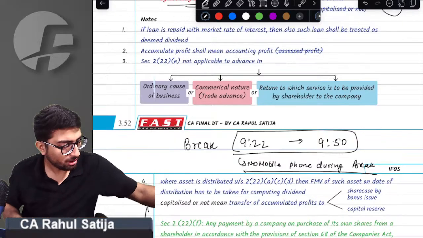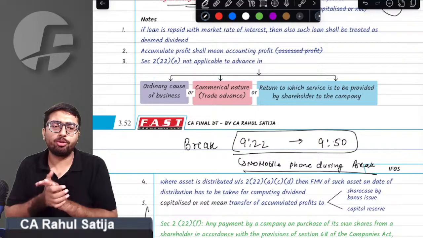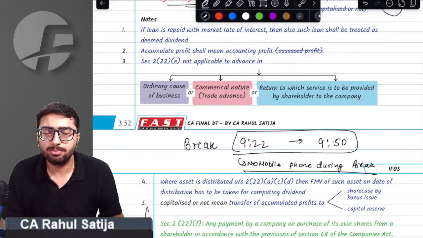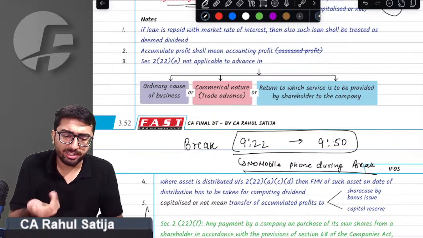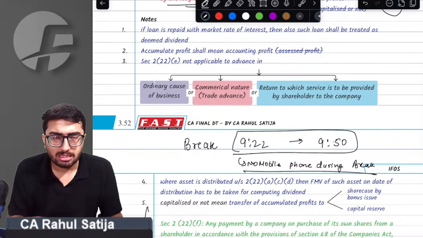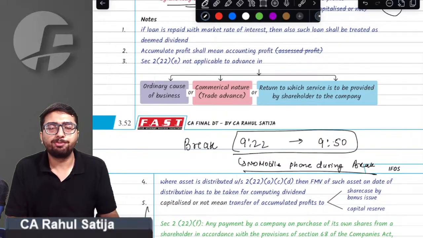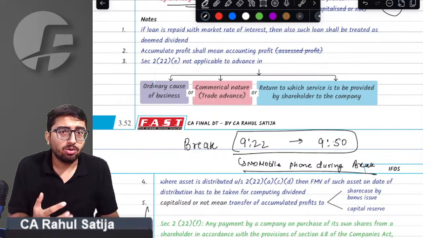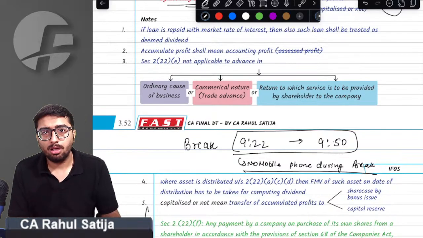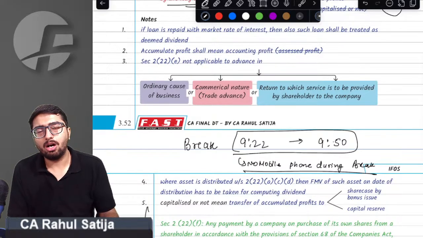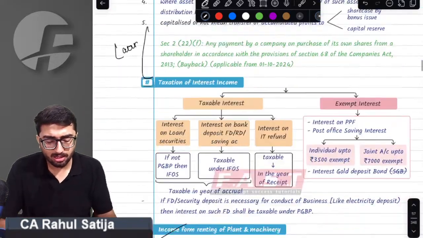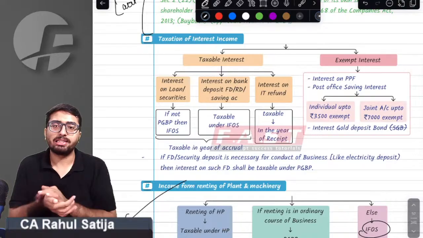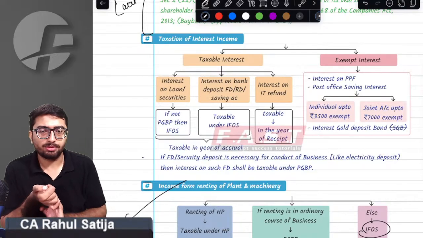Perfect. So, sir, just before going to break, we started off with IFOS. We understood the charging section. After continuing with the charging section, we started off with taxation of dividend, where we talked about how dividend is being taxed. Sir, what is deemed dividend and how it is being taxed? What are the complications with deemed dividend? We also discussed that point. Sir, moving further to interest taxation, how interest is being taxed.